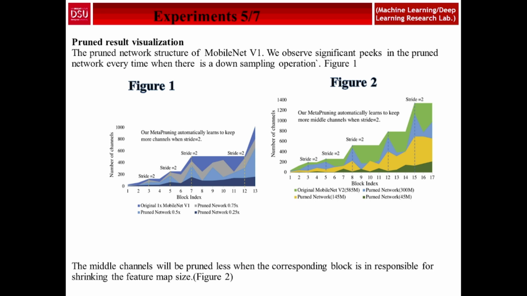And in figure 2, basically the middle channel will be pruned less when the corresponding block is responsible for changing the feature map size. So in the figure, this is the block index and the corresponding block and feature map size.